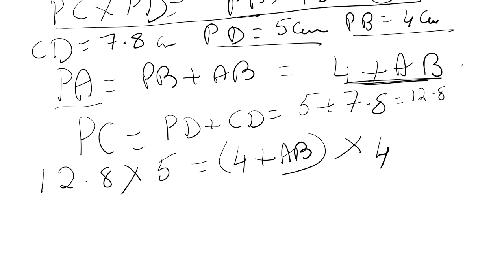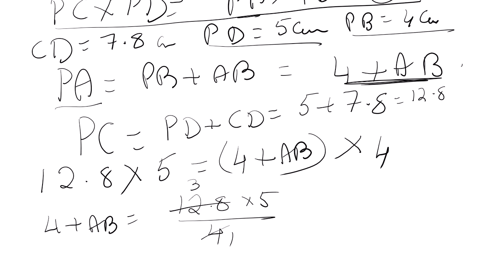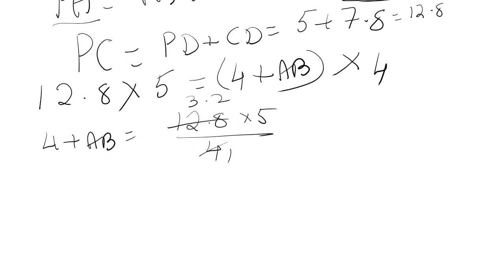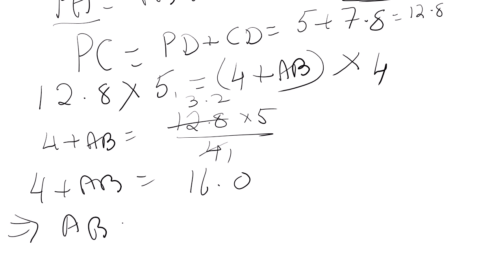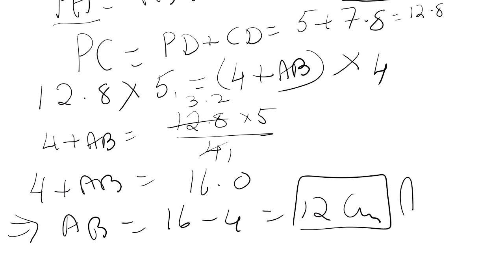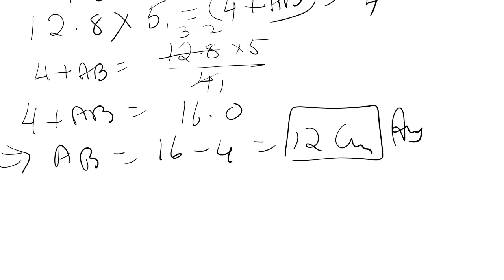Okay children. So now we have 4 plus AB is equal to 12.8 into 5 upon 4. So 4 ones are 4, 4 threes are 12, 4 twos are 8. So that is it. 4 plus AB is equal to 16. So AB is equal to 16 minus 4, that is 12 centimeters. So this is one answer. Okay. Is that clear? 12 is correct.